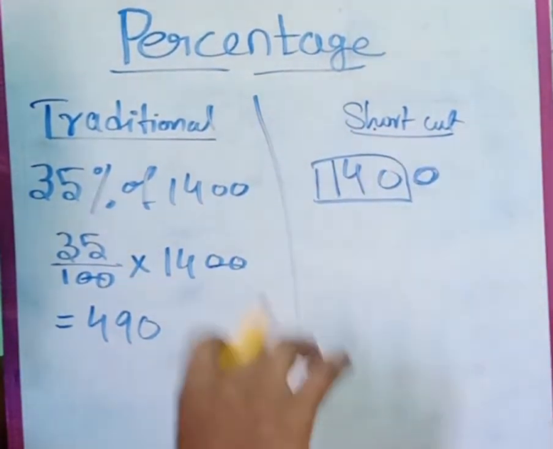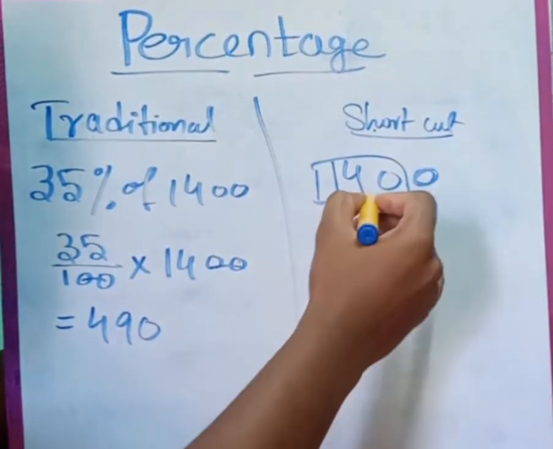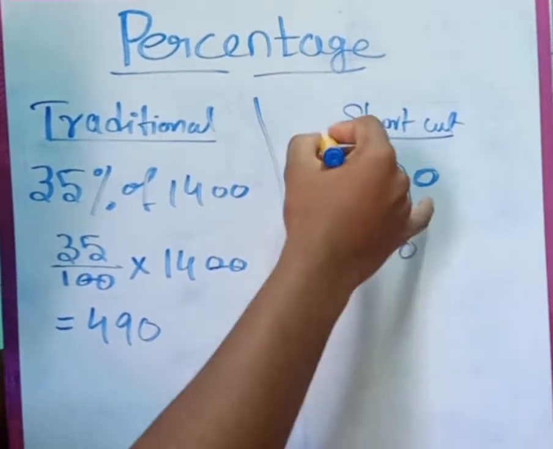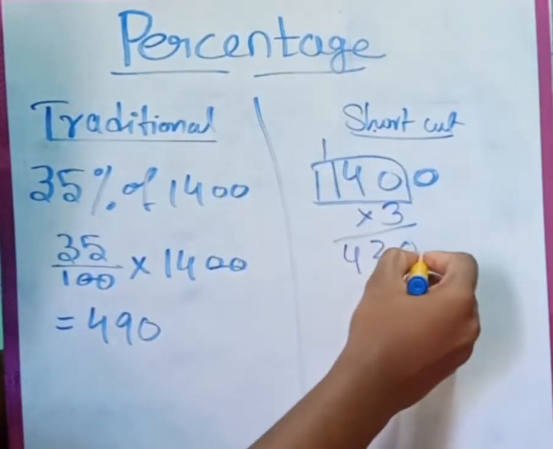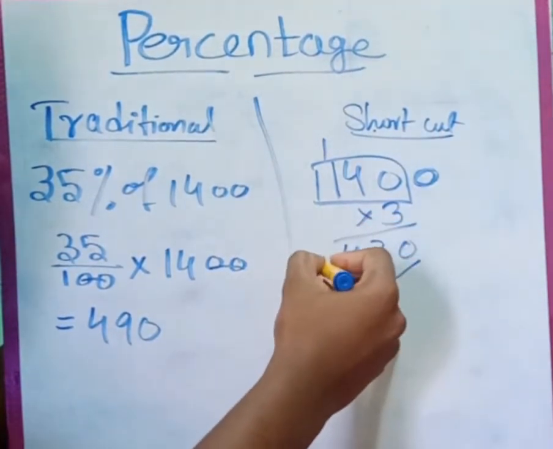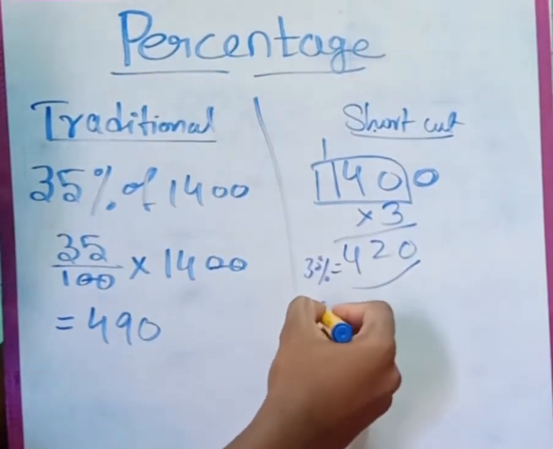So if 10% is 140, what is 30%? Multiply by 3: 3 times 0 is 0, 3 times 4 is 12, 2 carry 1, 3 times 1 is 3, plus 1 is 4, so 420. So 30% is 420. Now we have to find only 5%.